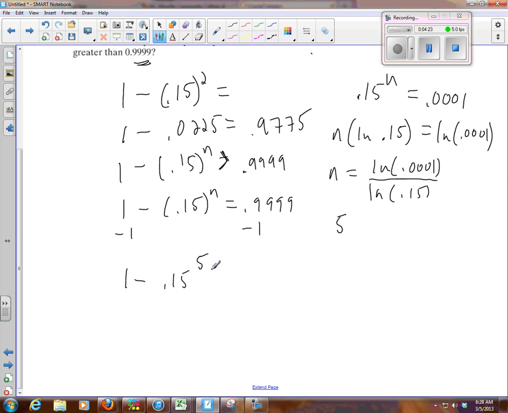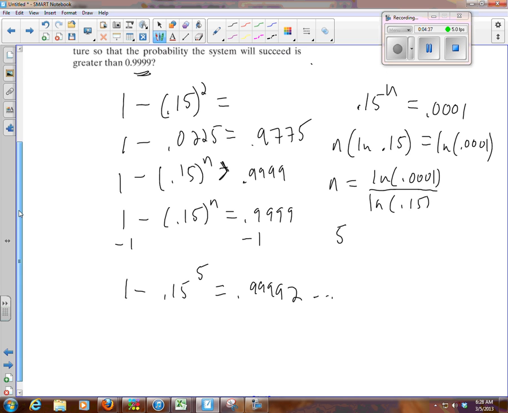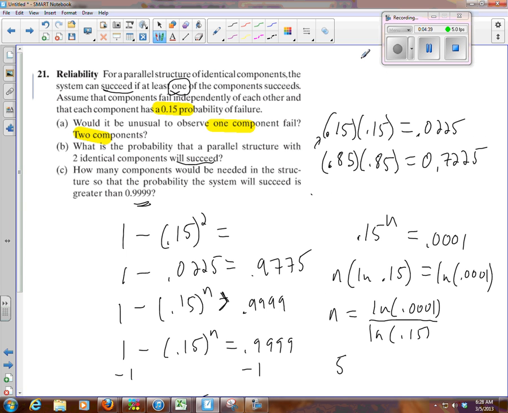That wouldn't have been that bad to check. All right, so I'm getting 0.99992, and so on. So that does work. So it'll take 5 components to ensure that it succeeds. Okay, hope that helps and hope that answers your questions about this.